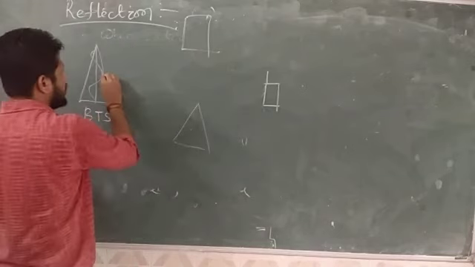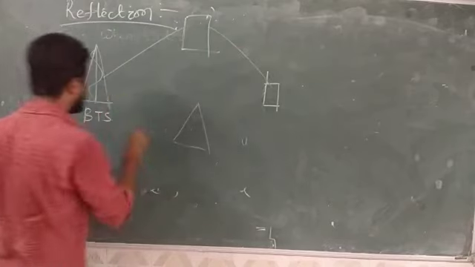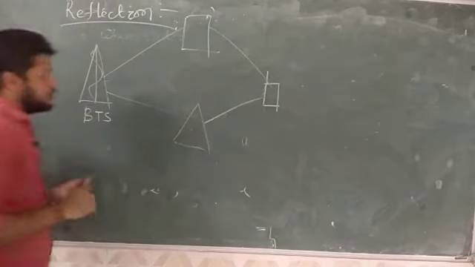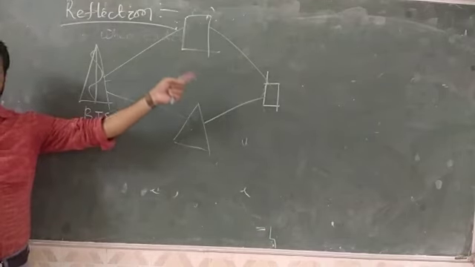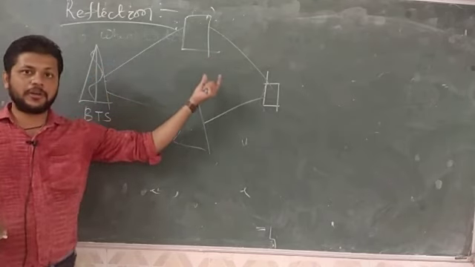So what will happen, some of the electromagnetic waves reach like this due to reflection. So due to reflection it reaches the destination antenna, but the problem is this material absorbs some of the power.